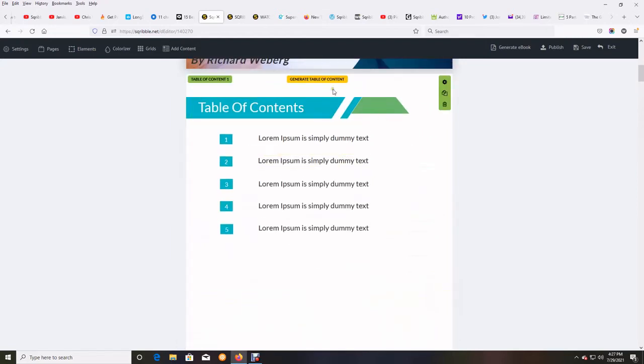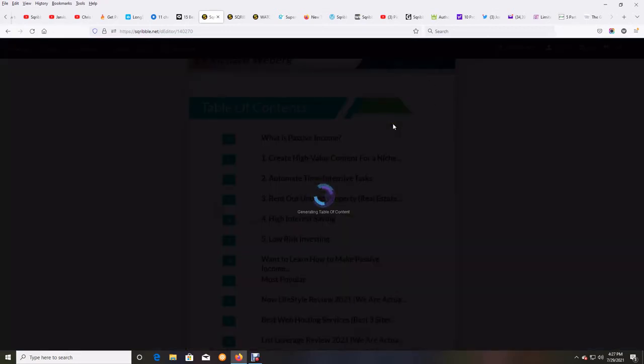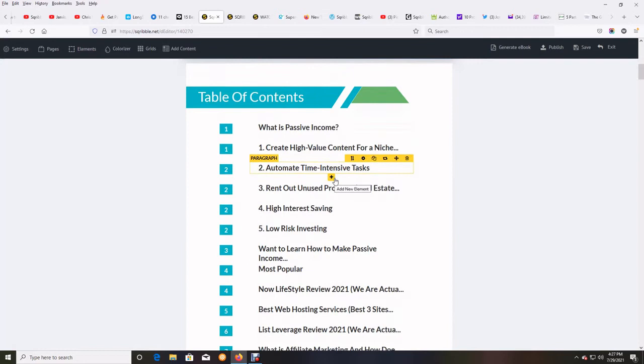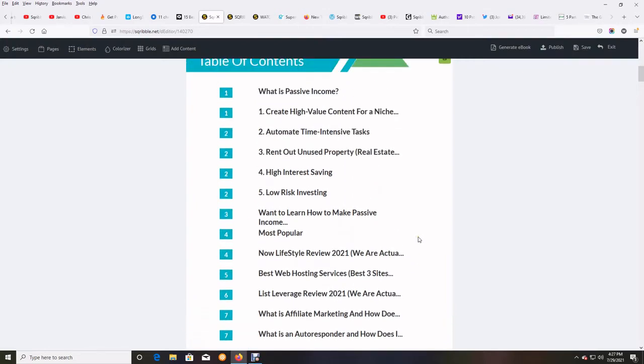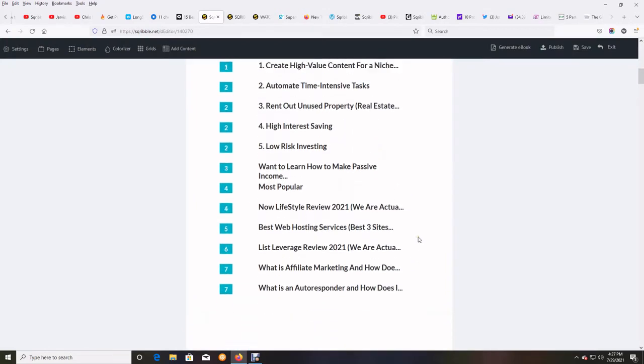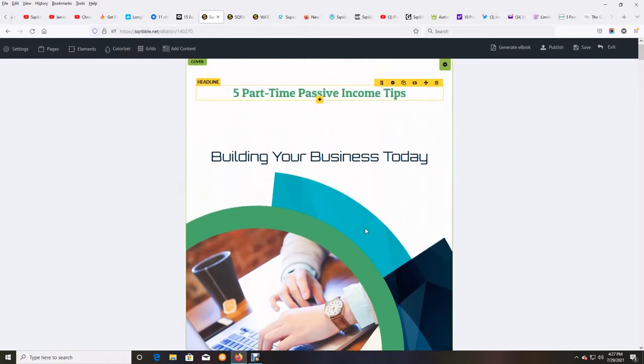Now I can click on Generate Table of Contents. So now I just click on that. And bang, here is my table of contents. It has all of it except I want to get rid of this one. So this. Okay. Everything is in here the way I like it. Table of contents. In there,